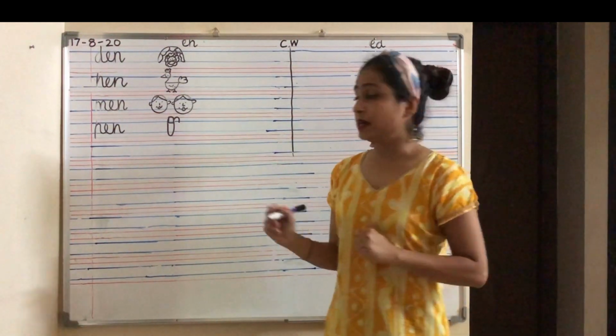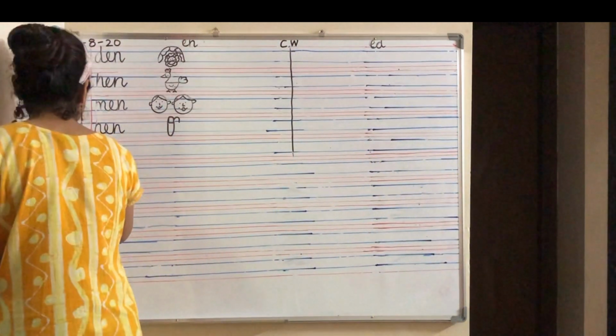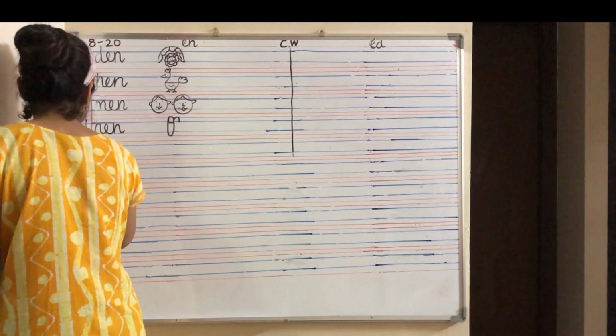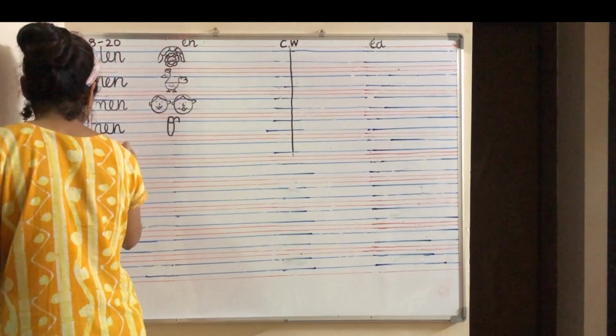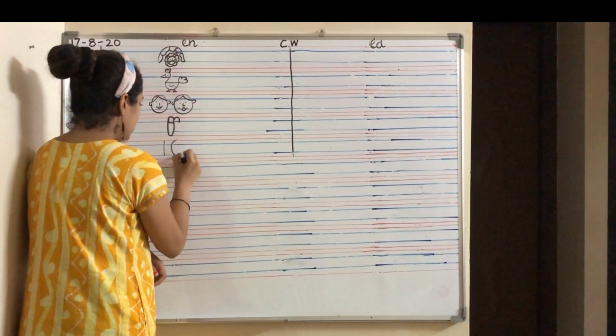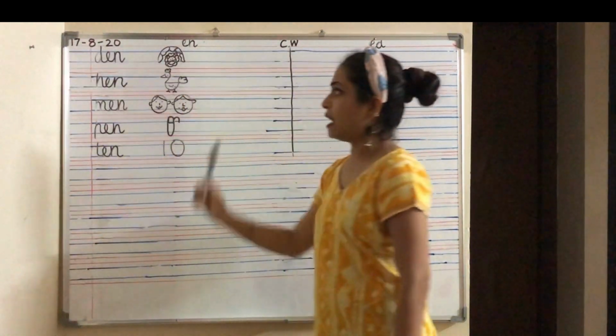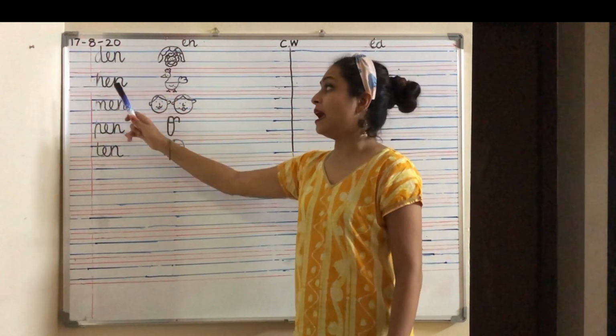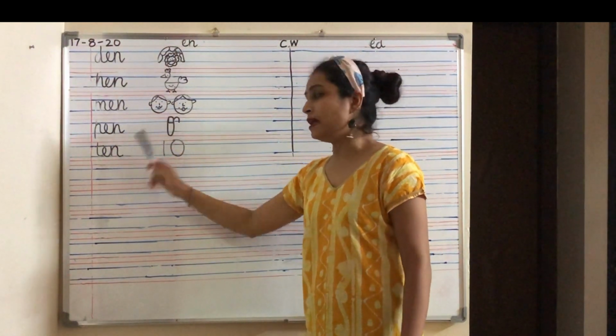And the last word is ten. T-E-N, ten. And write number 10. So for E-N, we have drawn den, hen, men, pen and 10.